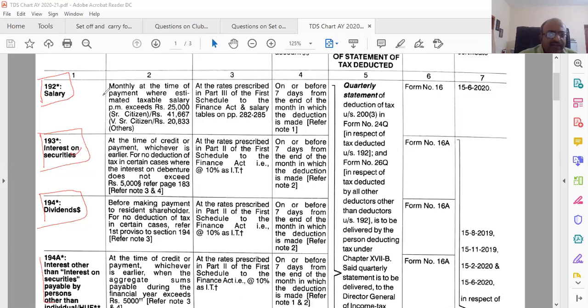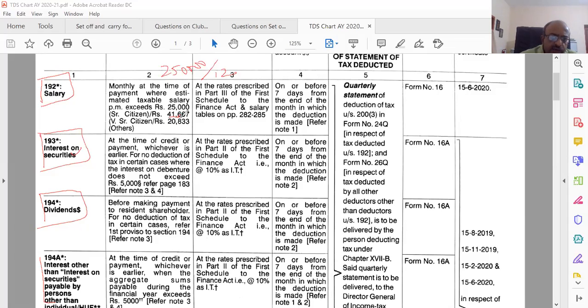Now, mind you, as far as salary is concerned, what is the total amount of income which is exempt? It is basic, how much? 2,50,000, right? Divided by 12, how much is it coming to? Can you tell me, please? 20,833.